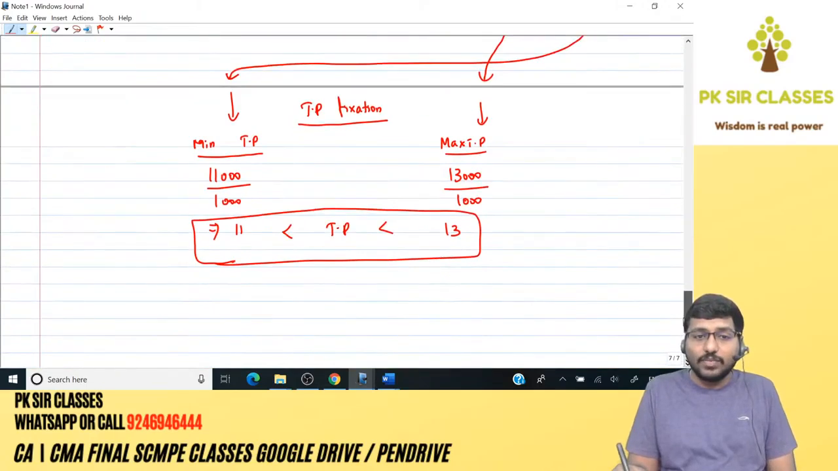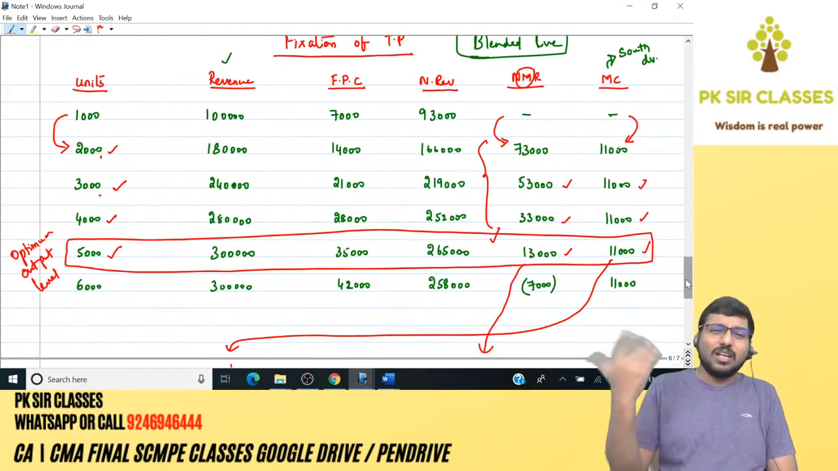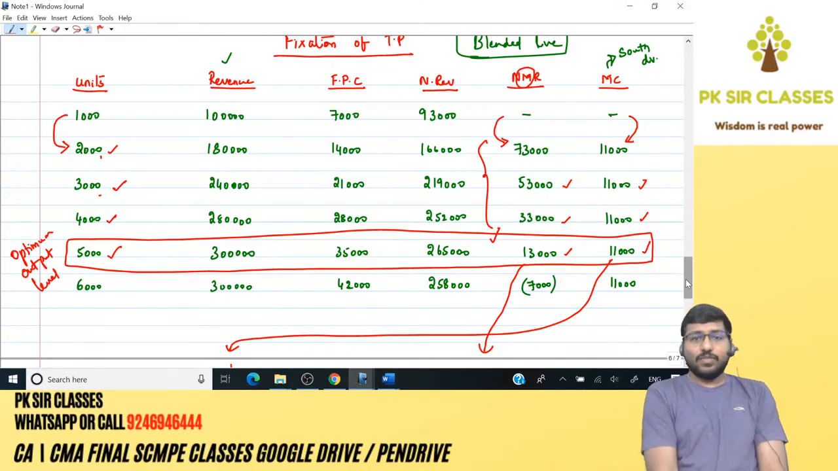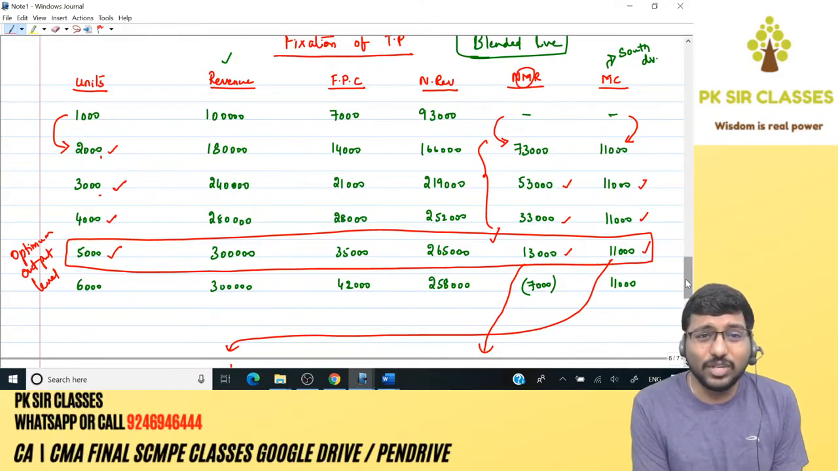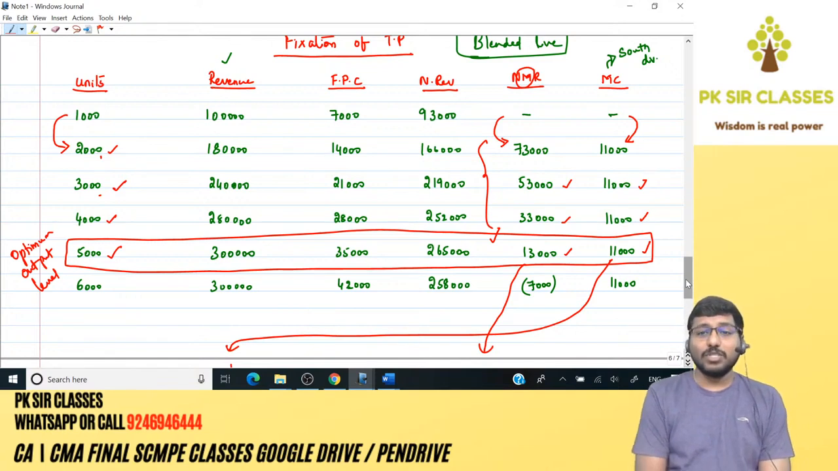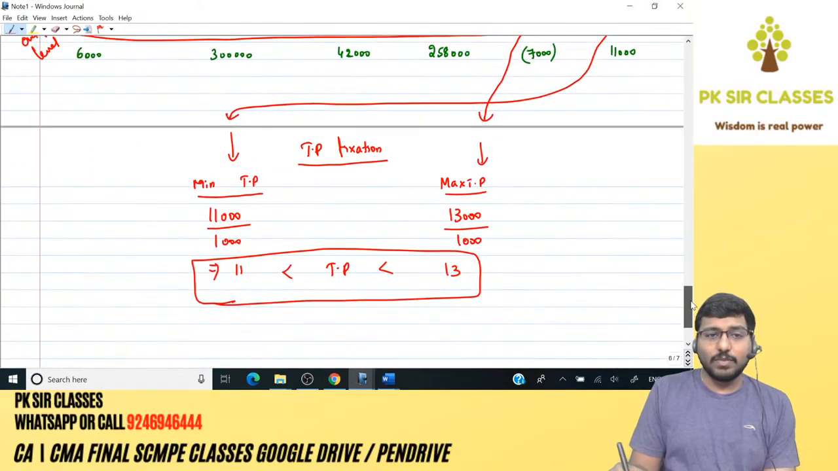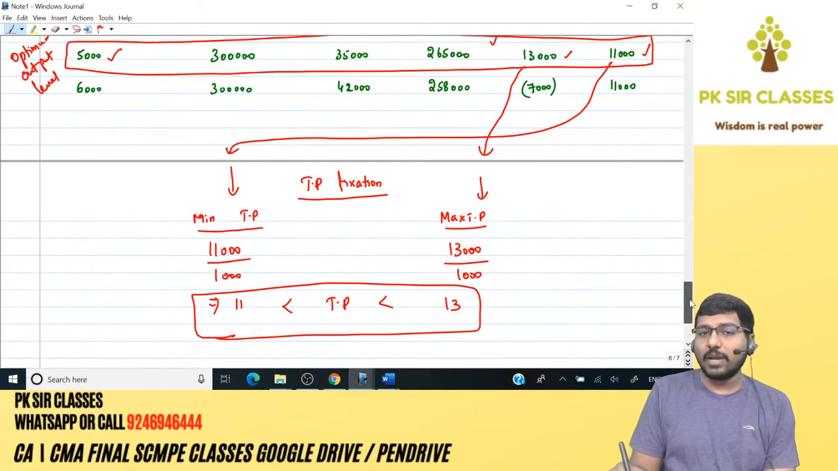We have fixed TP. Anything between 11 and 13 is your answer. Sir, how is this possible? You have taken different columns. What is this revenue? What is this FPC? What is this net revenue? What is this NMR? What is this MC? Why did you compare NMR with MC? And finally, why is 11,000 taken as minimum TP and 13,000 taken as maximum TP?